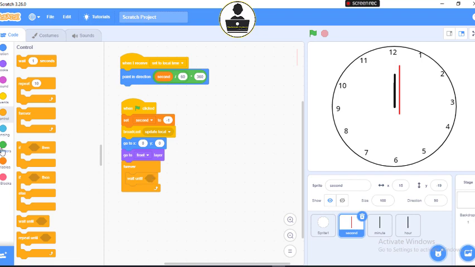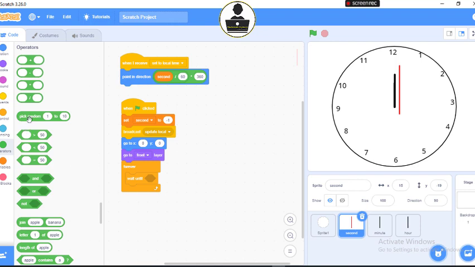So we are going to operators to look for this shape, and you see them here. Look at this one now. Not. So let's drag this not and put inside here. So wait until not. Let's drag out this equal to and drop in here.